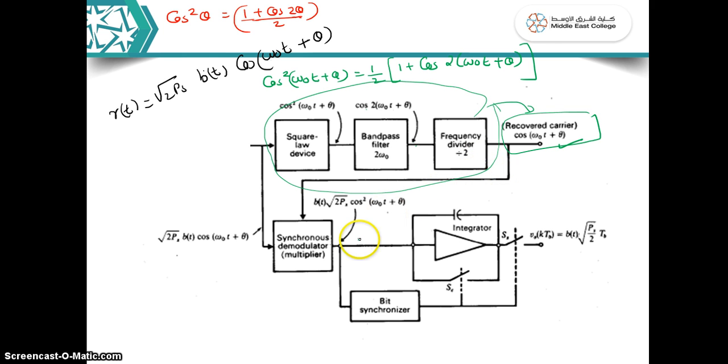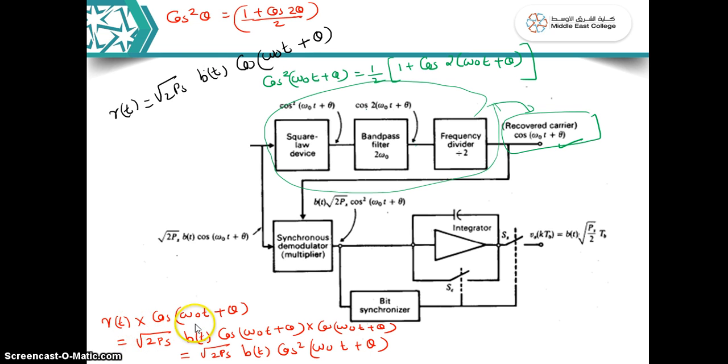Now the next step is a synchronous demodulator or a multiplier. Here we will multiply the received signal, that means root 2 PS BT cos omega 0 t plus theta, with your recovered carrier signal cos omega 0 t plus theta. When we multiply these two, you will get root 2 PS into BT cos square omega 0 t plus theta. That will be coming at this point.